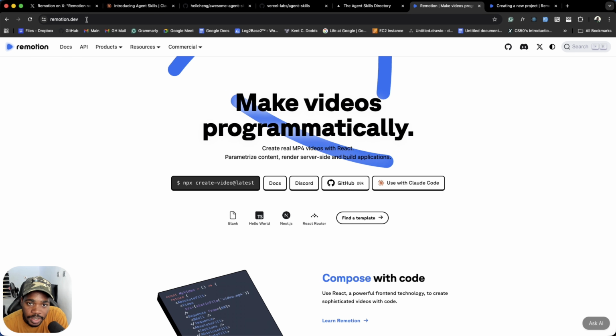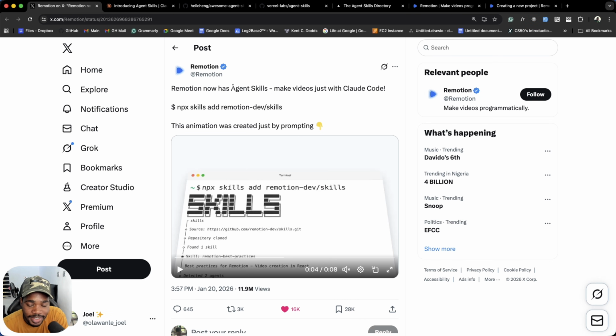And recently, the Remotion team released an agent skill which makes it easy for you to create these videos using an AI assistant like Claude Code, Anti-Gravity, Cursor and the likes, because they now have agent skills for them. And you may be wondering, what are these agent skills? In fact, if you've been on the internet recently, it's been exploding crazily.